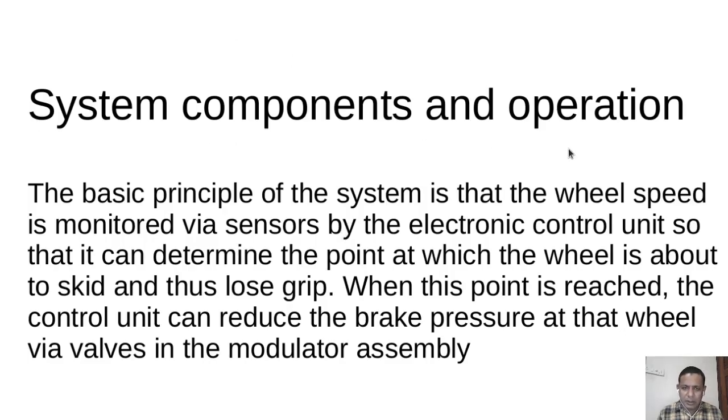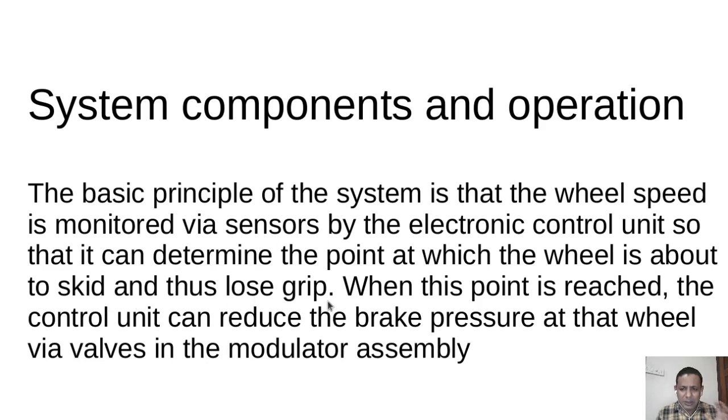Now we can see the principle of operation of an ABS. The basic principle is that wheel speed is monitored via sensors, such as the optical sensor we have seen, by the electronic control unit, so that it can determine the point at which the wheel is about to skid and thus lose grip.